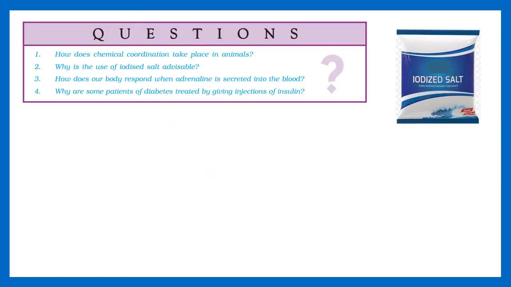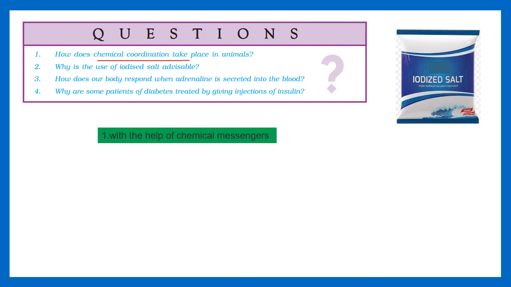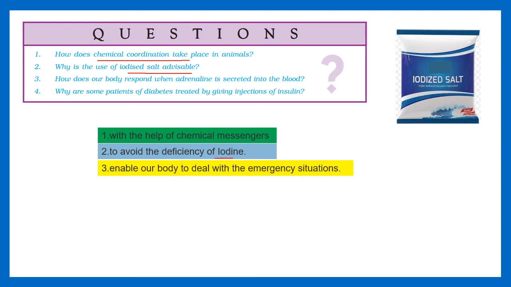Now here are some questions. The first question is, how does chemical coordination take place in animals? Chemical coordination takes place in animals with the help of chemical messengers that are called hormones. The second question is, why is the use of iodized salt advisable? It is advisable to avoid the deficiency of iodine. Next question is, how does our body respond when adrenaline is secreted into the blood? Secretion of adrenaline into the blood enables our body to deal with any emergency situation.